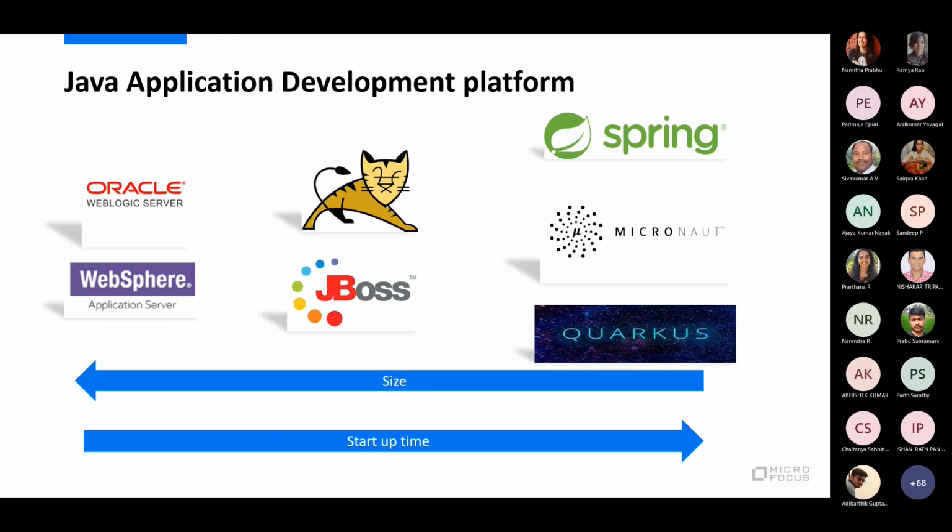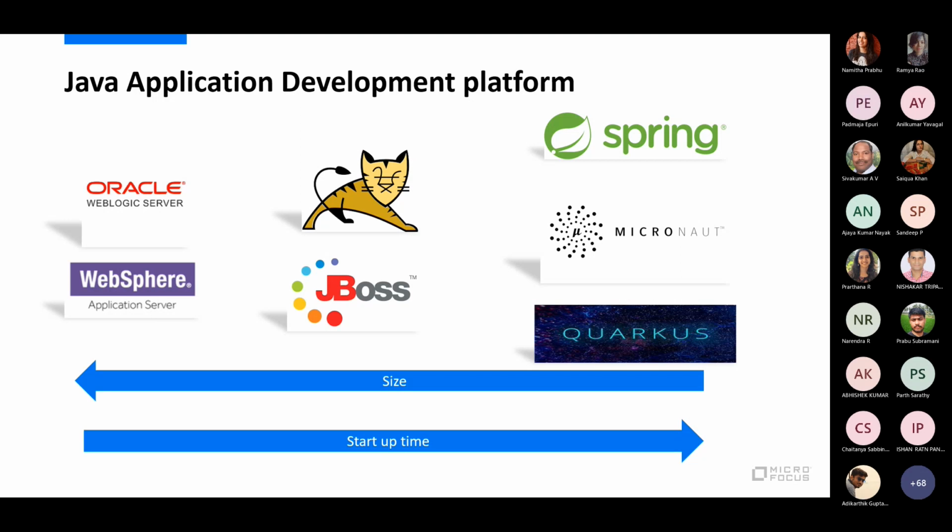let's see how this has evolved over a period of time. I think Namita already said I have around 18 years of experience, so I have to give examples of something that has been there for more than 10 or 15 years. That was Oracle, WebLogic, and WebSphere. When I started my career, it was either WebLogic or WebSphere, which were kind of huge in size.